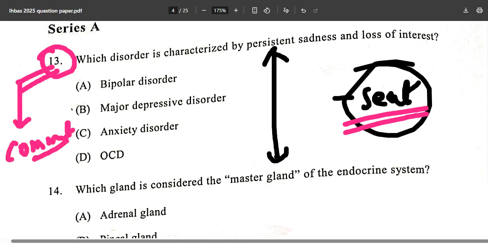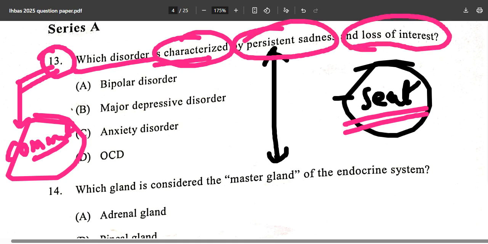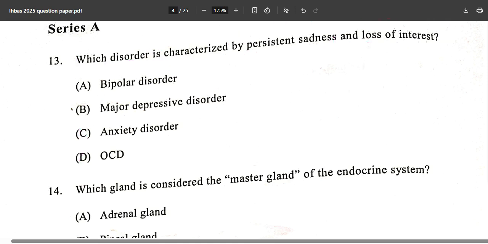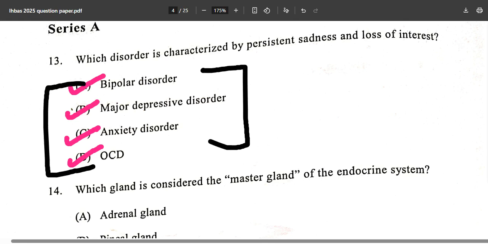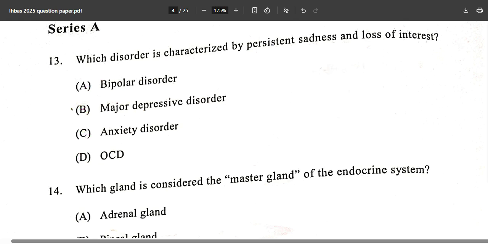What is the correct answer for this? Which disorder is characterized by persistent sadness and loss of interest? This is a simple PYQ repetition. Bipolar disorder, major depressive disorder, anxiety disorder, or OCD? Make sure that you give the correct answer, because this can also arise in your upcoming RML or KGMU. Definitely they will ask in the KGMU examination. It is going to come like that.